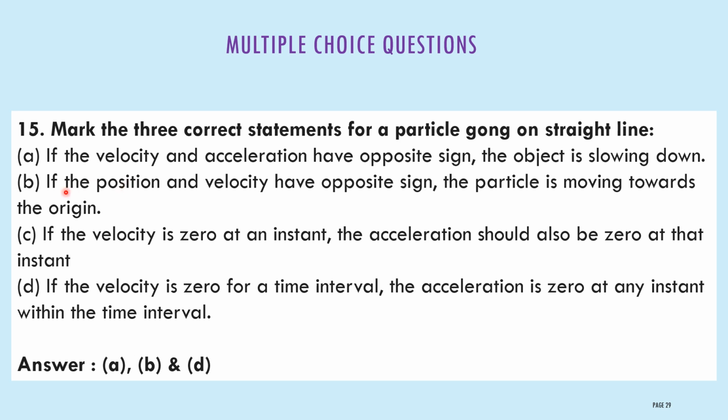That is correct. If the position and velocity have opposite sign, the particle is moving towards the origin. Yes, this is also correct. Then D, if the velocity is 0 for a time interval, the acceleration is 0 at any instant within the time interval. This is also correct.